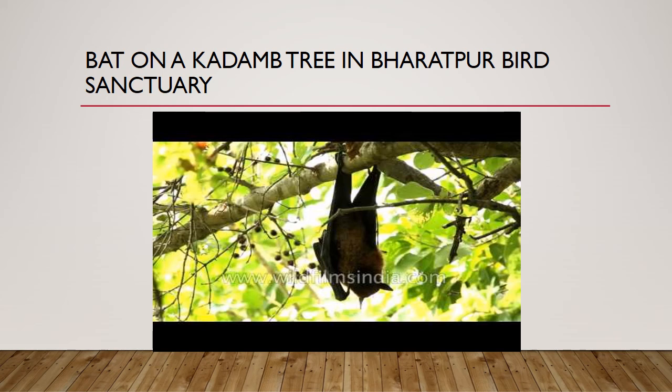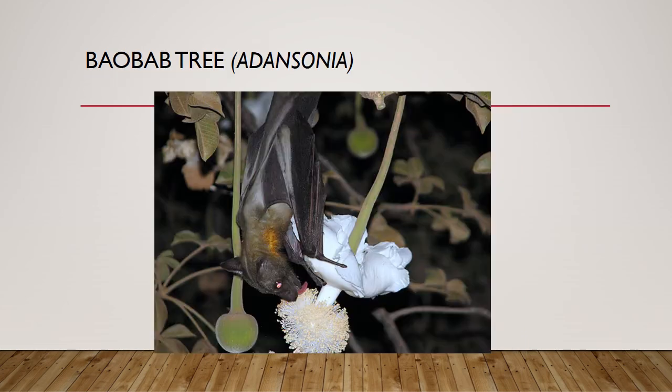The example also keep in your mind, it can be asked separately also. Okay, one more example is baobab tree, Adansonia. Here also the pollination takes place through bat. So all these examples are given in your book, go through that example and its peculiarity also. Okay, how they are getting pollinated.